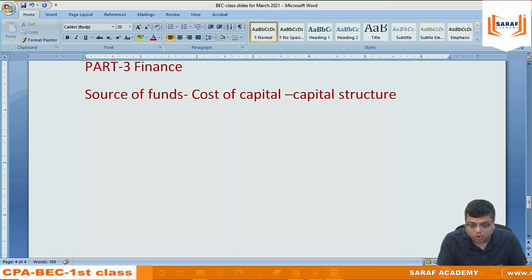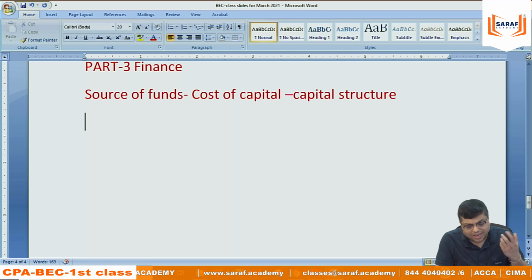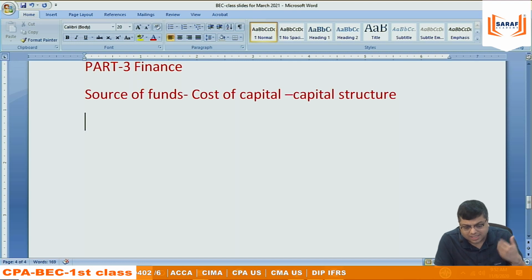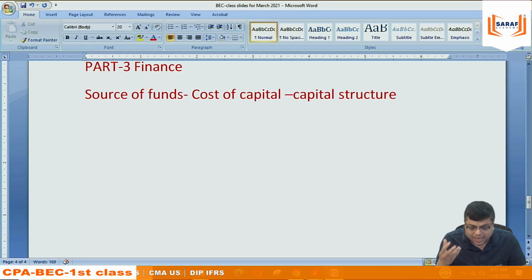If I am talking about an individual business, the individual himself can give money to the business as capital, or the individual business can also borrow from banks. We can say that the funds can come from another source also, which is called purchasing something on credit. Assets purchased on credit, goods purchased on credit, services taken on credit. That is also a fund arrangement. But the credit when you take, that is for a limited period, 1 month, 2 months, 3 months, depending upon norms of the business.